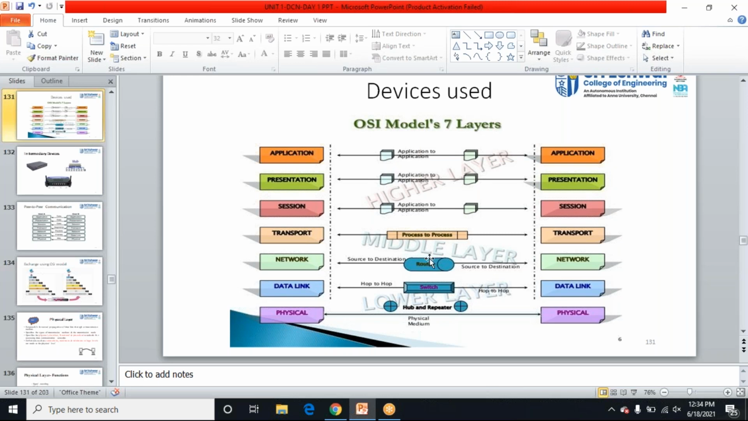And the router is a layer 3 device. It works at the network layer, and the router is responsible for source to destination delivery of packets. This is the functioning of the router, that is, the network layer: source to destination packet delivery within the network.